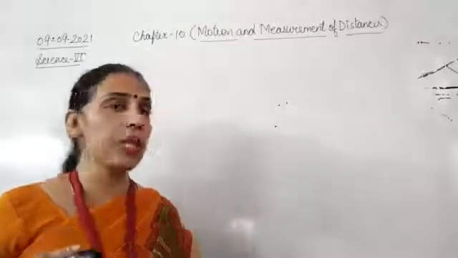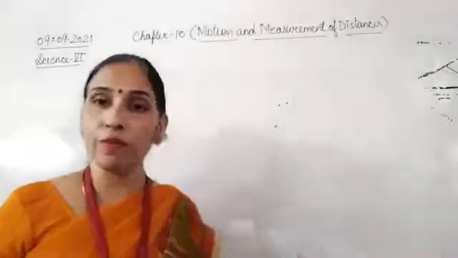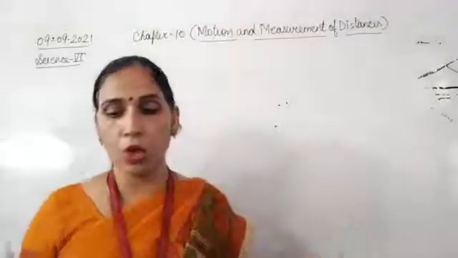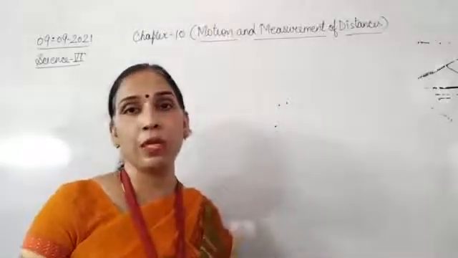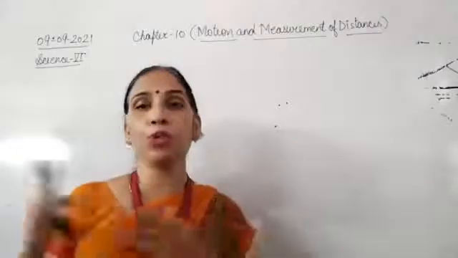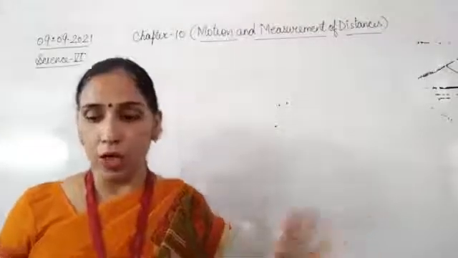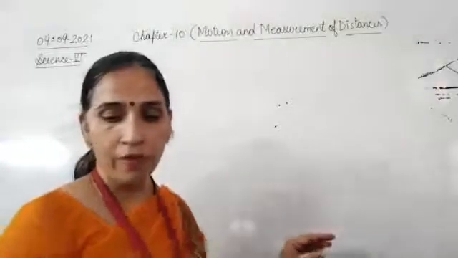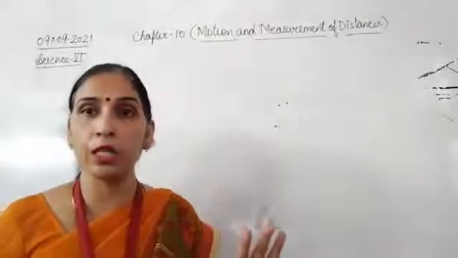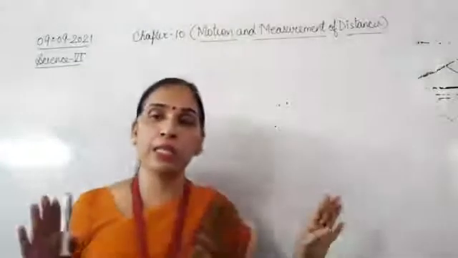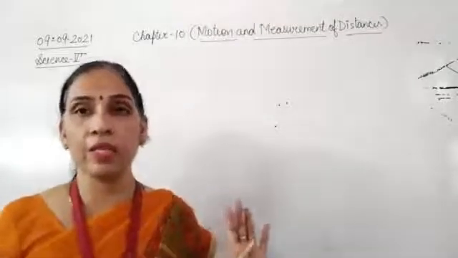Here we have measured distances. Distance means the length of space between 2 points or 2 places. If I find the distance between Delhi and Kolkata, that is the distance between 2 places. For example, the length of space between Delhi and Agra is 200 kilometers. Earlier they would measure this using different units.